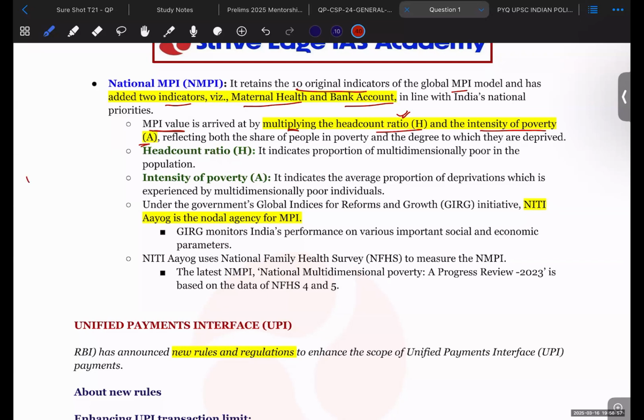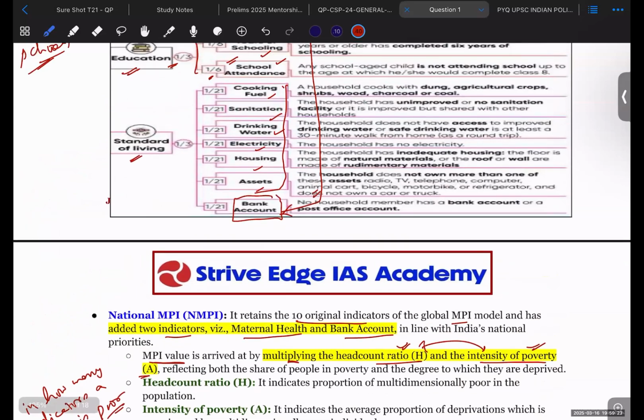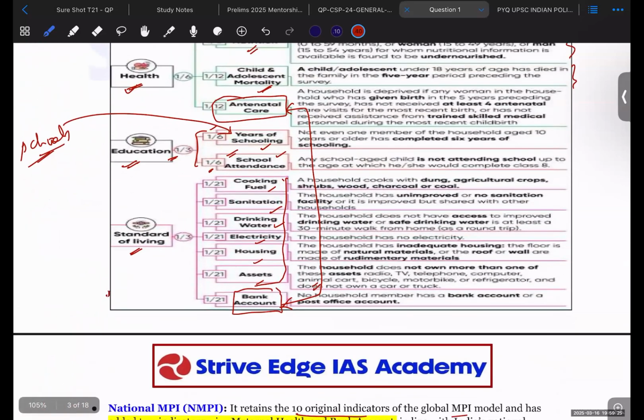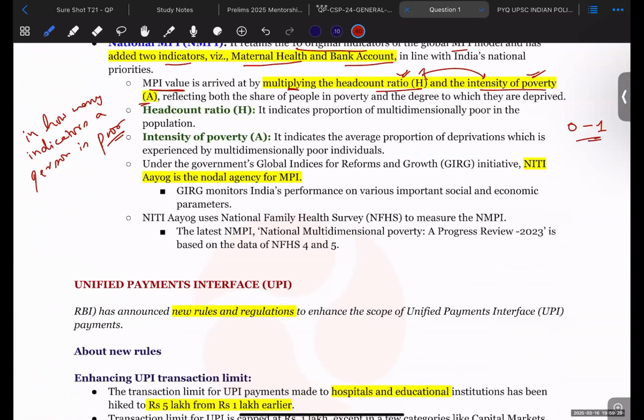Intensity of poverty is in how many indicators a person is poor. The more indicators in which the person is poor, the higher the intensity of poverty will be. So we multiply these two factors, H and A, and we arrive at a value which should vary between 0 to 1. And by this, the multidimensional poverty index is calculated.